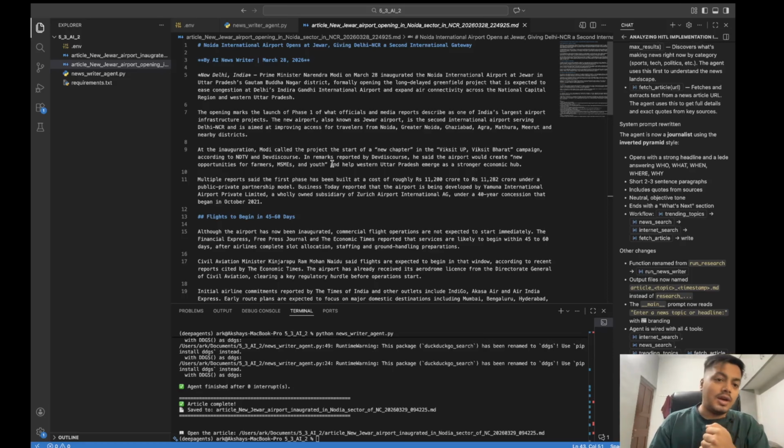We have to make sure that we cannot rely entirely on AI. We need to do at least one round of inspection that the details are fine, and accordingly it can go into the news article. So the details are good, and it created a good article. Now let's see the code of it.